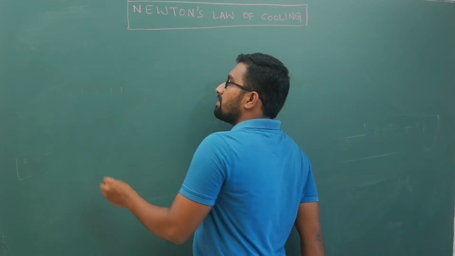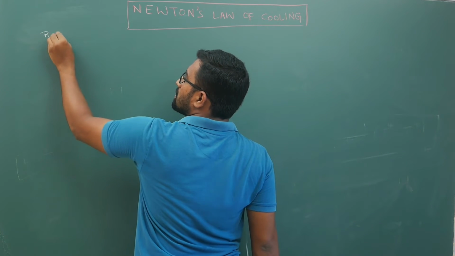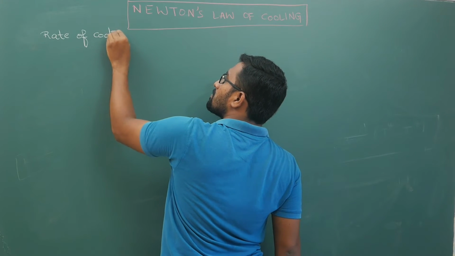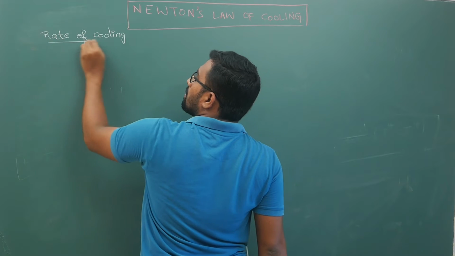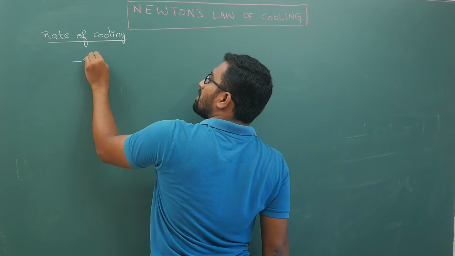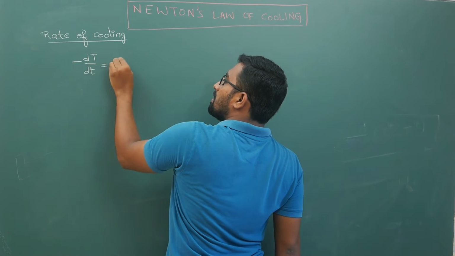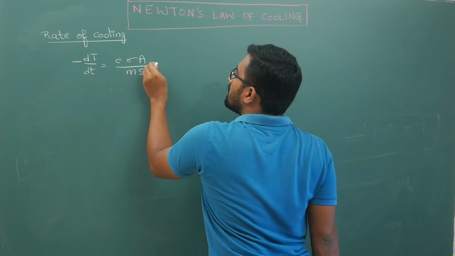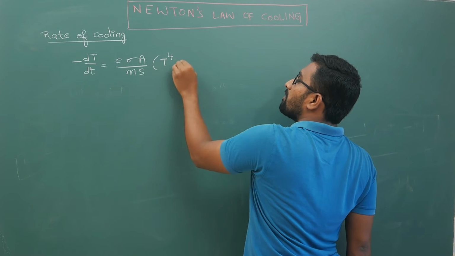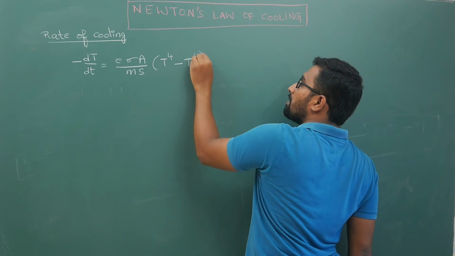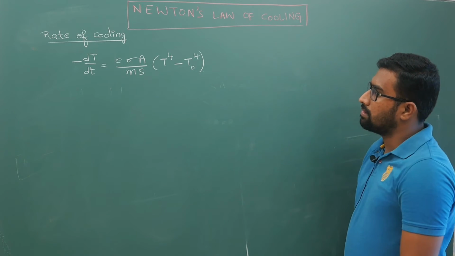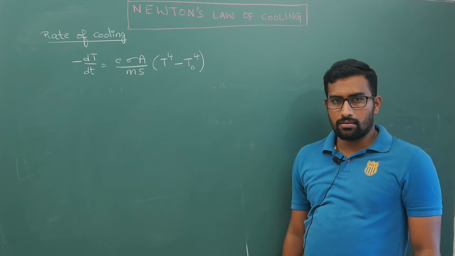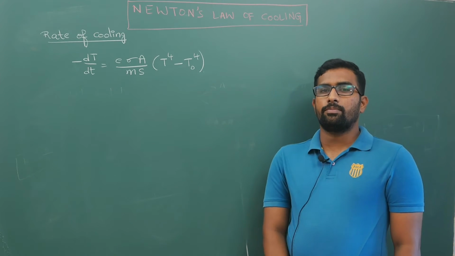So now, your rate of cooling expression is minus dT by dt equals E sigma A by m s into (temperature of body to the power 4 minus temperature of surrounding to the power 4). This is what you got. Now I will rearrange this expression using binomial approximations.